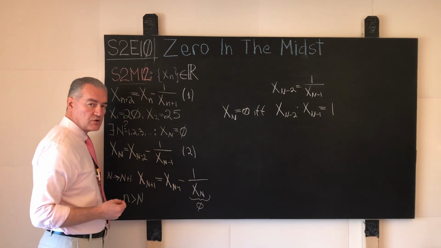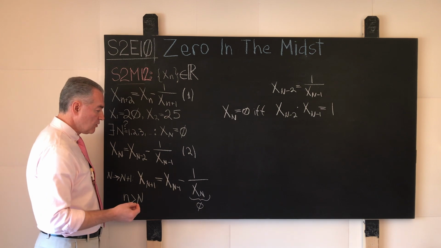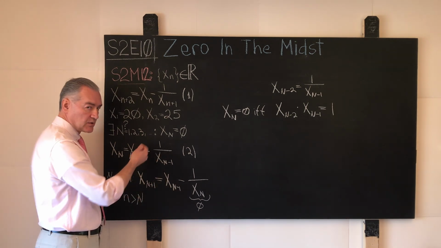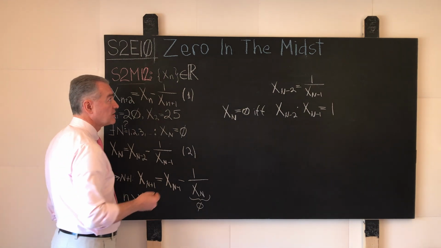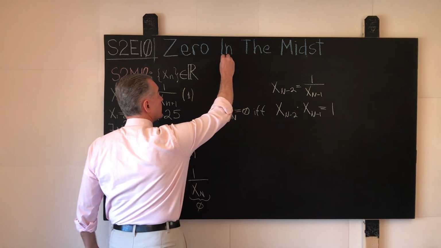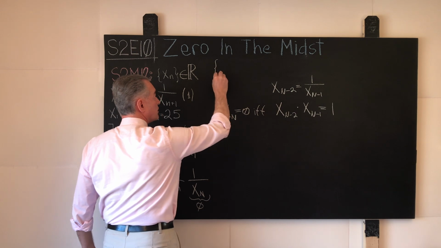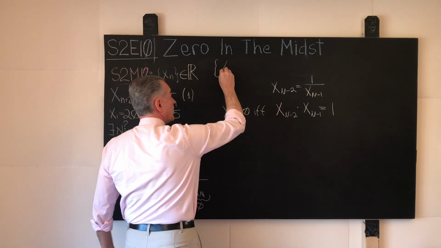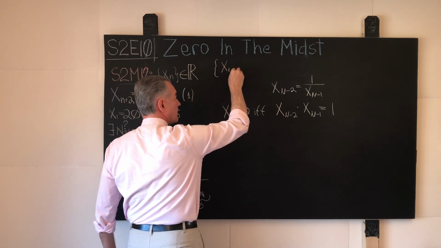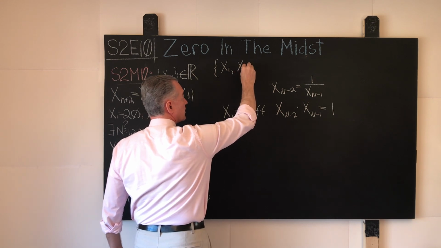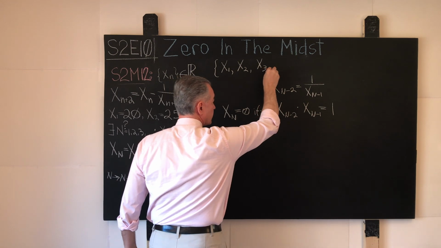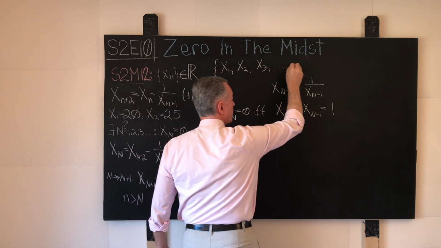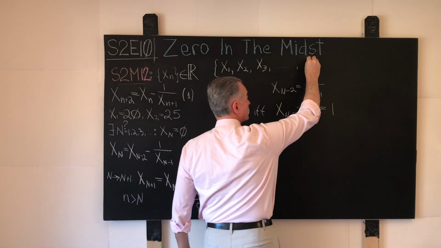And what kind of conclusion do we draw from this? Well, by the looks of it, under the standing assumption, our sequence of real numbers must be finite, and it will look as follows. Let's write it down over here. It will be x sub 1, x sub 2, x sub 3, and so on, and here it will be what?